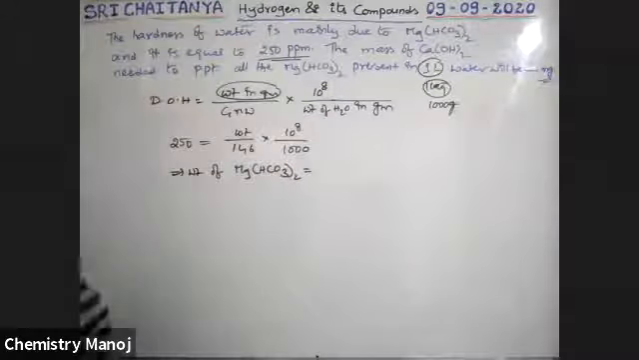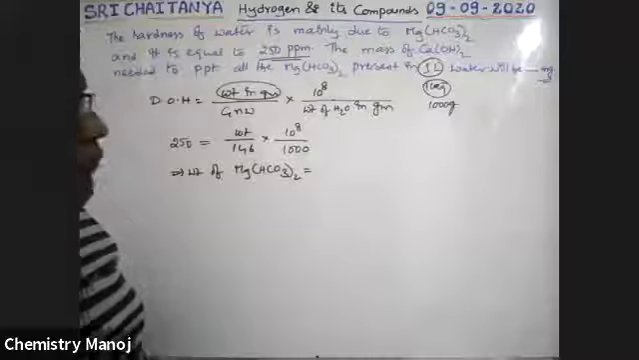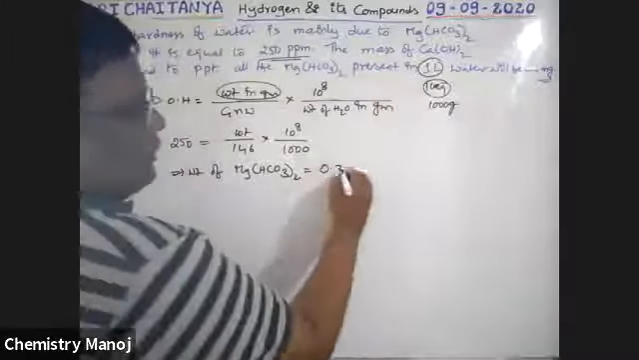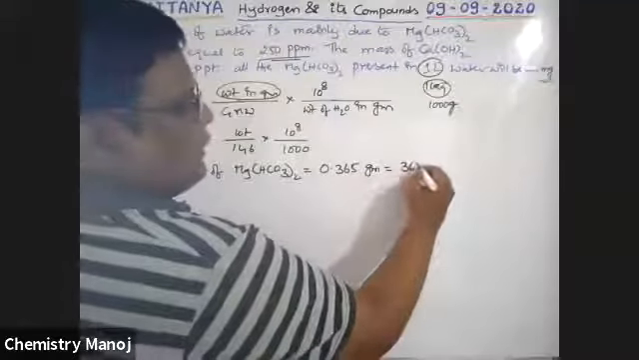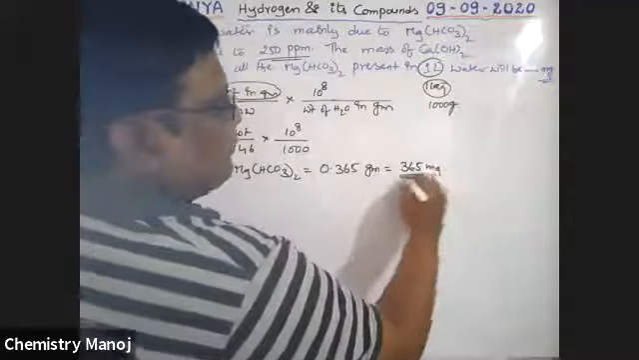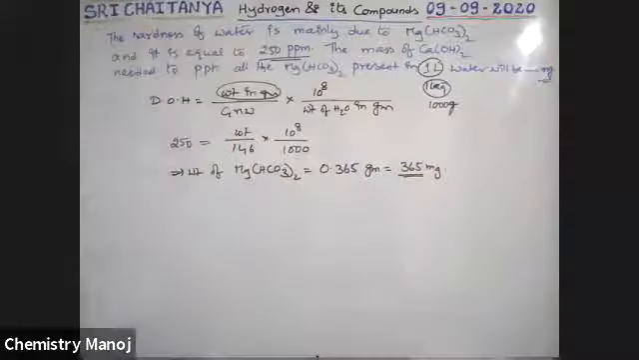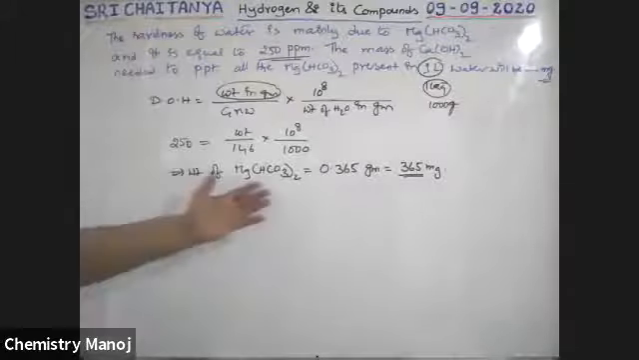Weight of magnesium bicarbonate is equal to 0.365 grams, which is equal to 365 milligrams. That is the weight of magnesium bicarbonate. Now I want to convert that magnesium bicarbonate, how much is required.